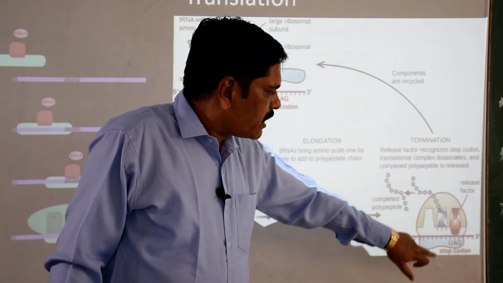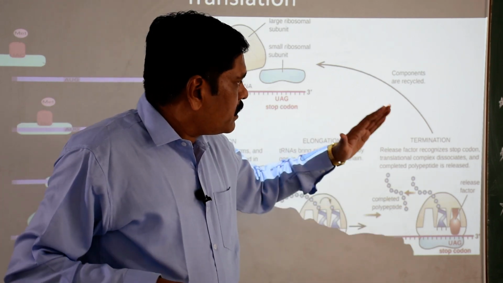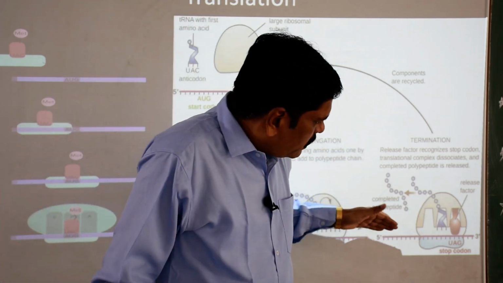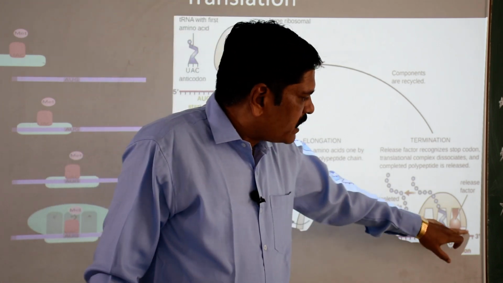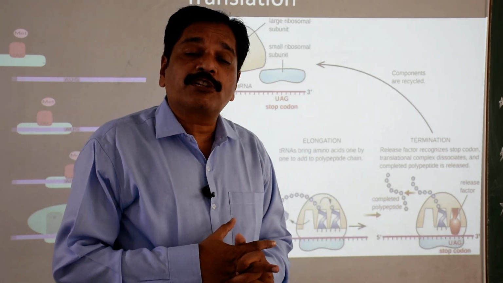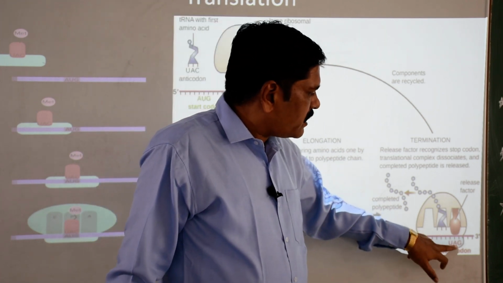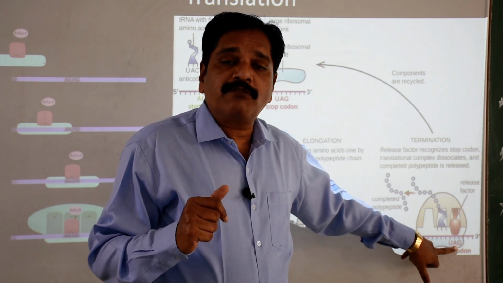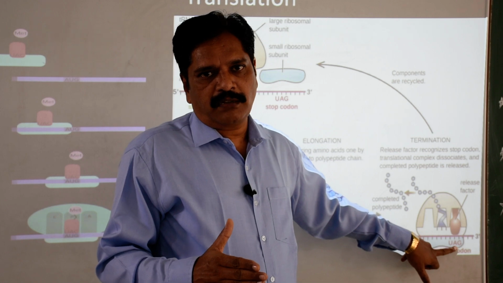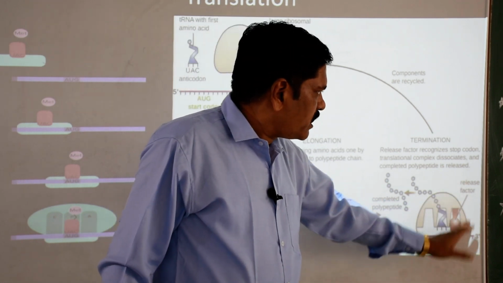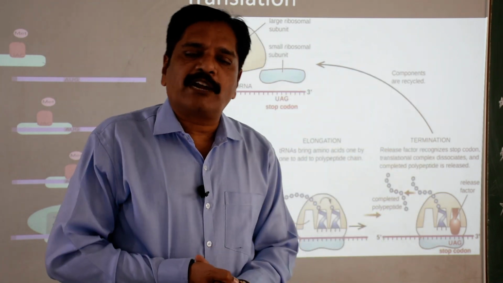So here, the elongation is completed, and now what is the third one? That is the termination. When this reaches a continuous series of 20 amino acids, then the next codon will be the terminating codon, like UAG, which is responsible for breaking the series of amino acids. So now it will break, and this series of amino acids will be released out in the cytoplasm.